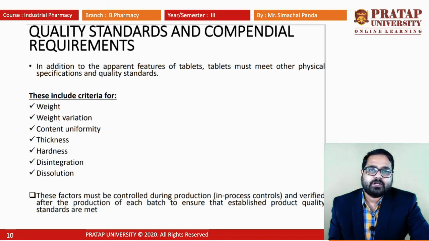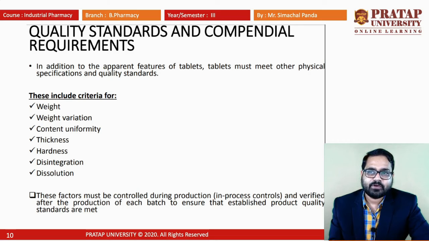So after the different defects, we have to study different quality control tests for tablets. The first one is weight variation, then content uniformity, thickness, hardness, disintegration, and dissolution. These are the different parameters which we have to study for the quality control test.